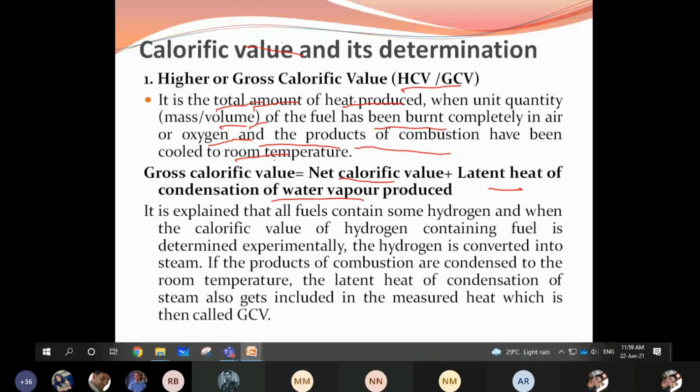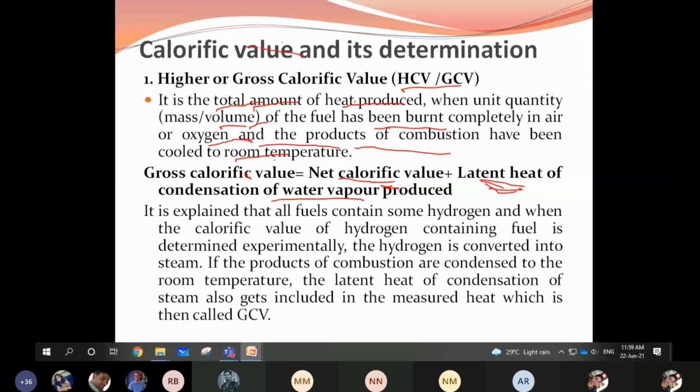Gross means HCV. In short form, we will represent it as HCV. It is the total calorific value, the total amount of heat produced during combustion of fuel along with the water vapor or moisture. This is your gross calorific value. The combustion happens in the presence of oxygen, and the products are cooled to room temperature. After cooling, you have to measure. That is the gross calorific value.